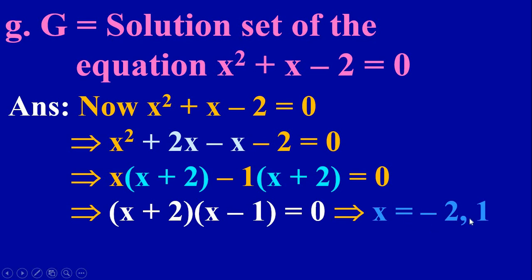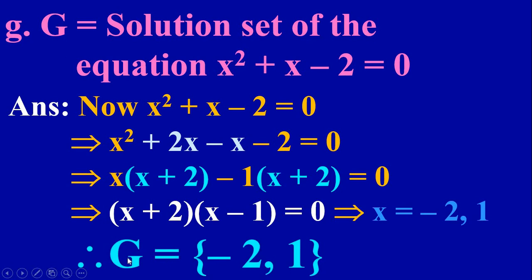So these are 2 solutions. That is x equal to minus 2 and 1. And when we write in set, we write G equal to minus 2 and 1. So it should be written inside the flower bracket separated by commas. So G equal to set minus 2 and 1, or 1 or minus 2. Both are possible. So G equal to 1 comma minus 2. It is also possible.